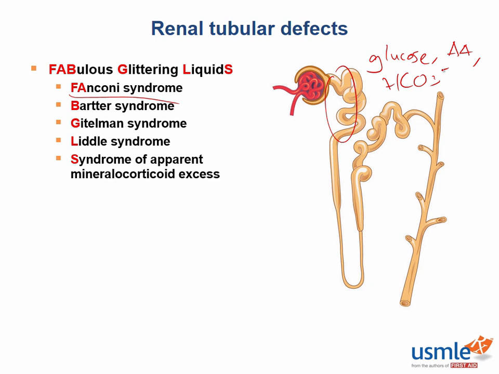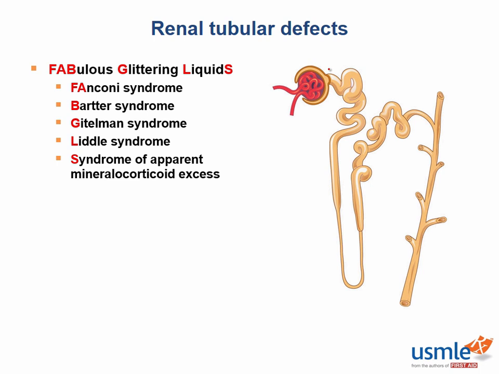Since Fanconi syndrome is proximal and the PCT causes an acidosis, it is also referred to as a proximal renal tubular acidosis. There are a handful of causes of Fanconi syndrome, some of which are hereditary, such as Wilson's disease, and others of which are non-hereditary, like ischemia or nephrotoxic drugs and chemicals.